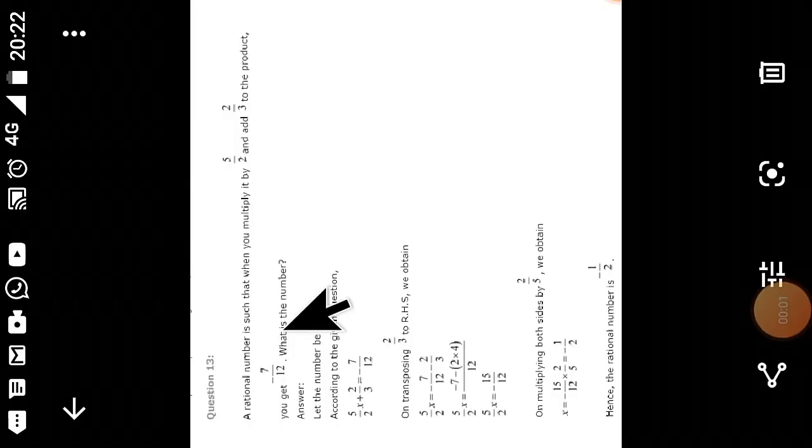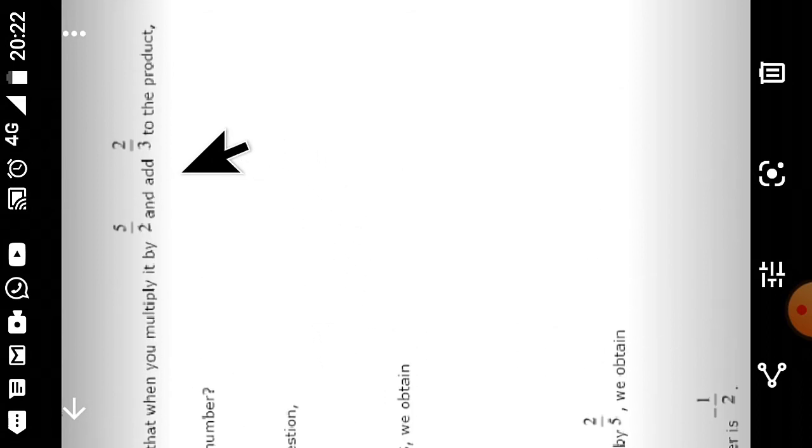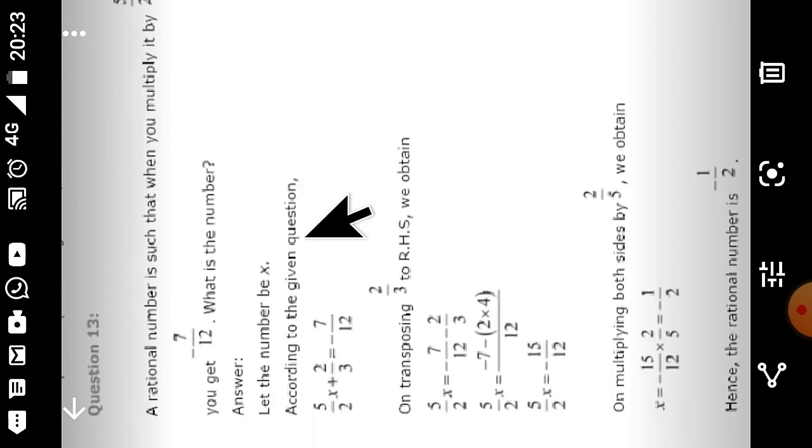Now let us see question number 13. A rational number is such that when you multiply it by 5 upon 2 and add 2 upon 3 to the product, then you get minus 7 upon 12. What is the number? So first we have to suppose the number as x. So let the number be x. According to the given question, if you multiply it by 5 upon 2, means x should be multiplied by 5 upon 2. So 5 upon 2x, and it is written add 2 upon 3 to the product, so we have to add 2 upon 3. So 5 upon 2x plus 2 upon 3 equal to, you get minus 7 upon 12. So equal to minus 7 upon 12.